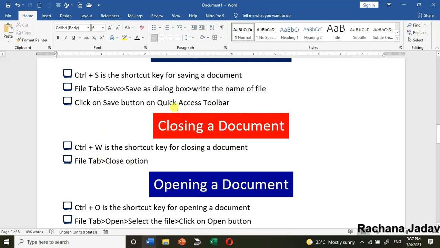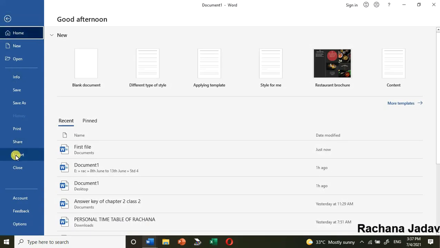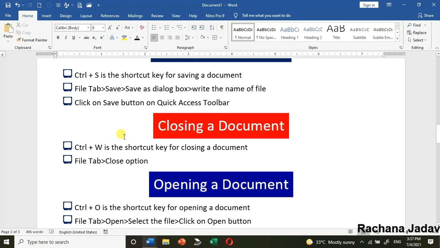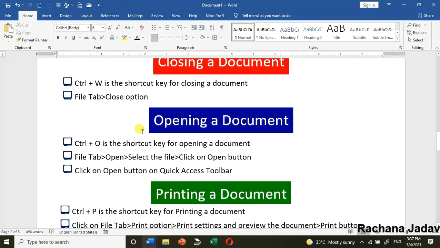Closing a document. If you want to close a document, then the shortcut key is Control plus W, and with that you have in the File tab close option. आपको यहाँ close का option मिल जाता है, so you can close the file. File को close करेगा, program नहीं.